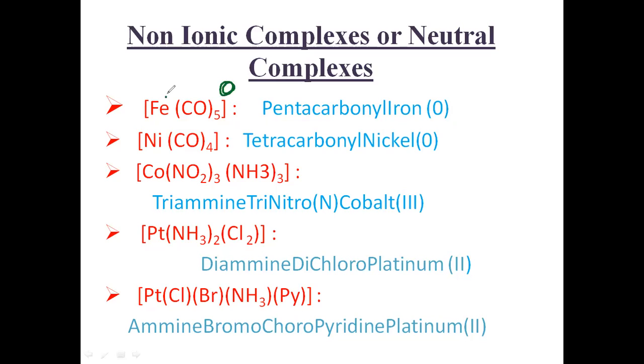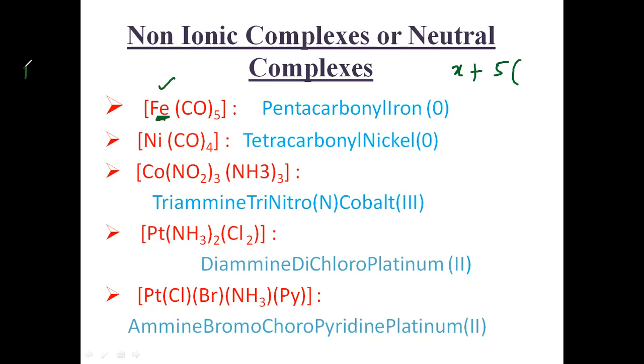Then what is the oxidation state of iron? You can easily calculate it. I don't know it, so I write x here. There are five carbonyl ligands. What is the charge of the carbonyl ligand?